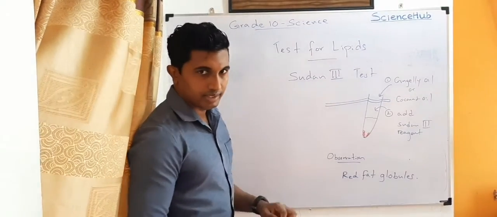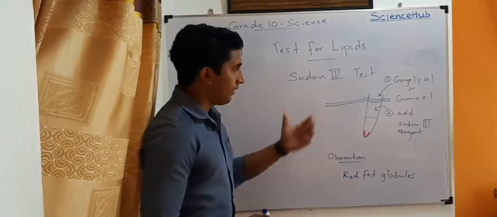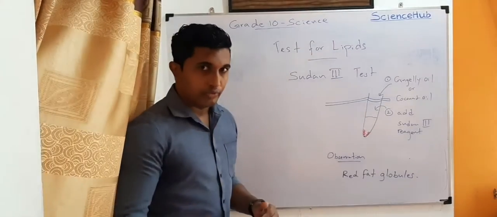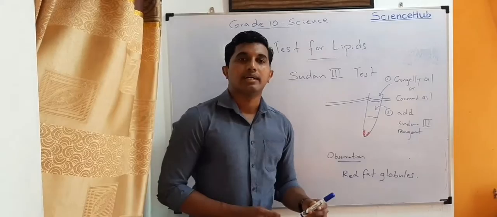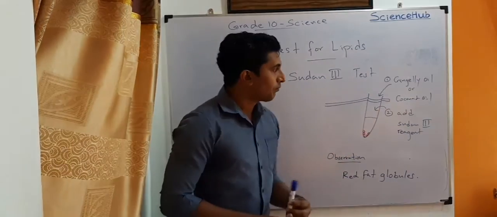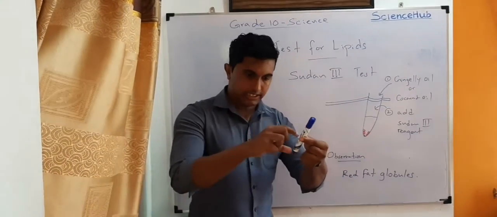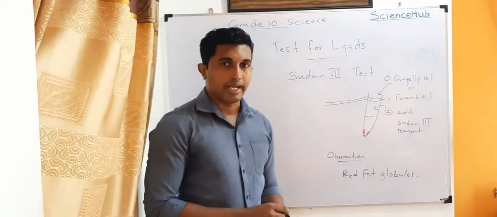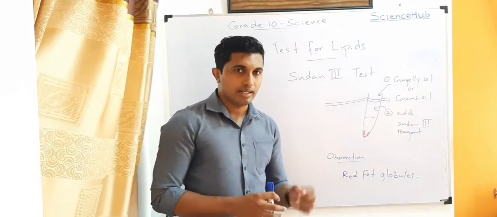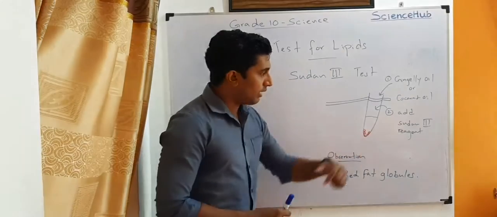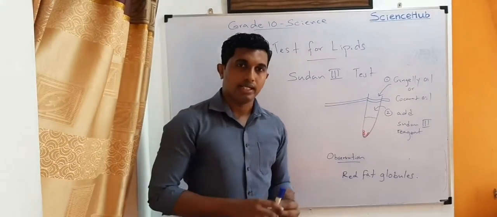Sudan 3 is a reagent you can find at your lab. As a first step, you get gingelly oil or coconut oil into a test tube, and as a second step, you add a little Sudan 3 reagent into that test tube.